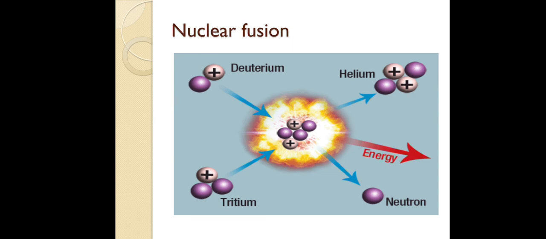Normally on earth we can't make this reaction. The reason is that we need about 150 million degrees, and at the same time high pressure and higher temperature, then only is this reaction possible. Otherwise it is not possible.